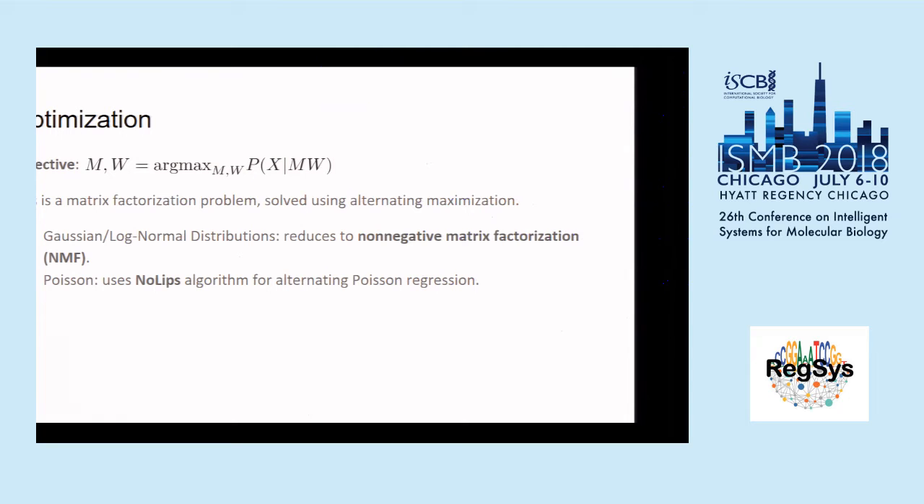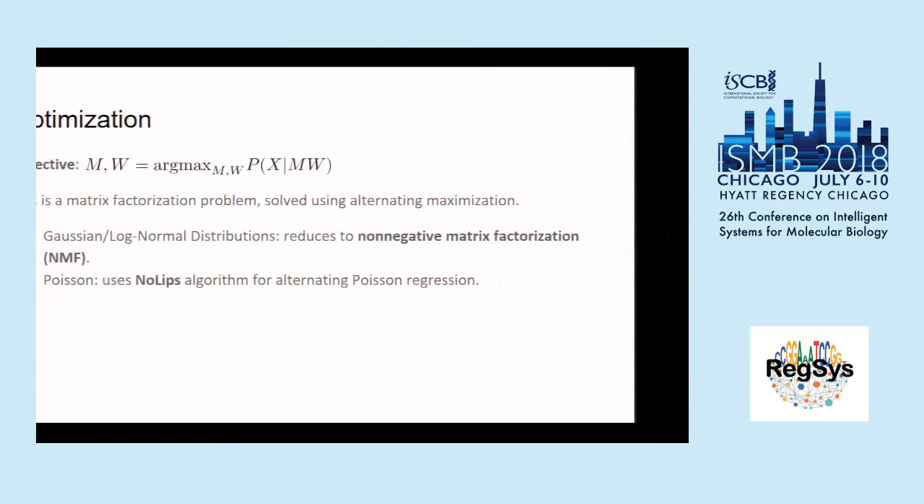The actual optimization algorithm used is different for the different distributions. In the case of the Gaussian or log normal distributions, our problem reduces to NMF, or non-negative matrix factorization, after some transformations. This is a very well-studied problem in machine learning, and there are many pretty fast algorithms for this.